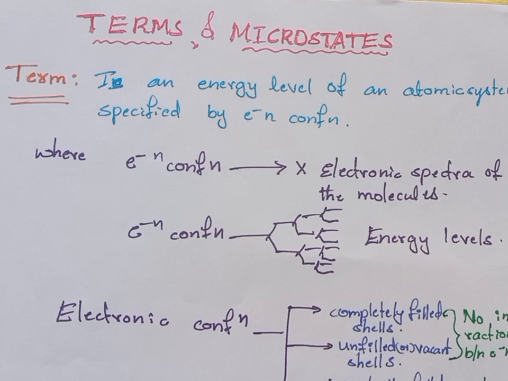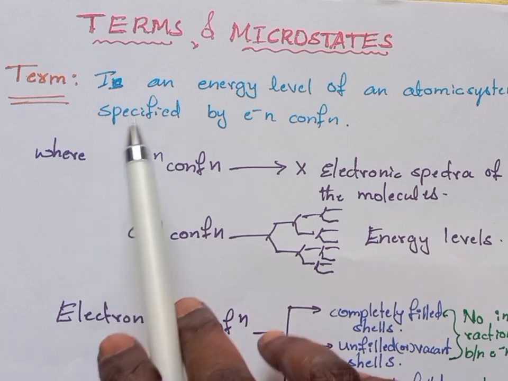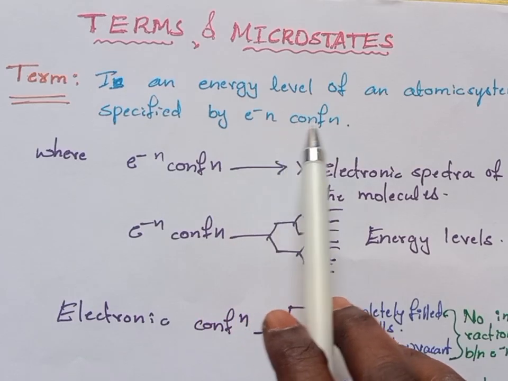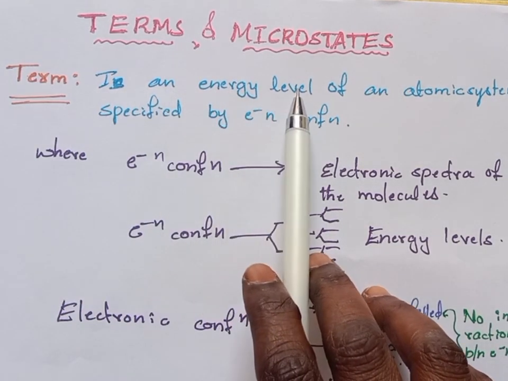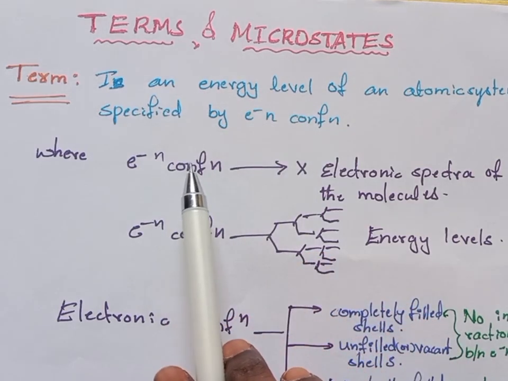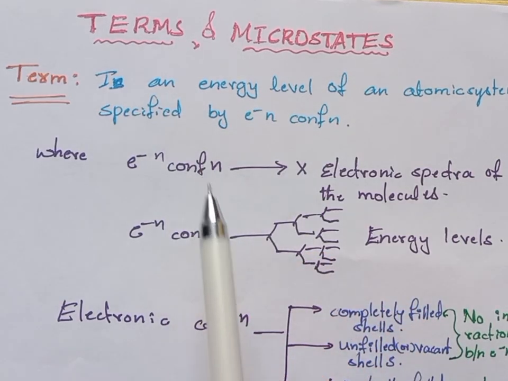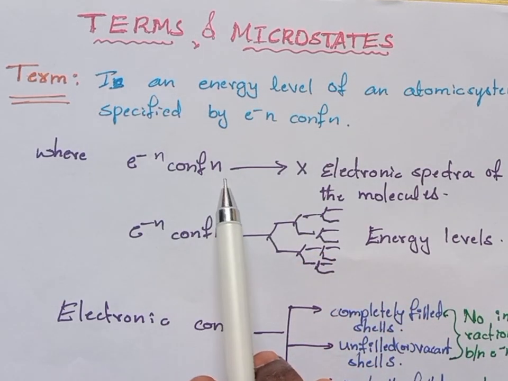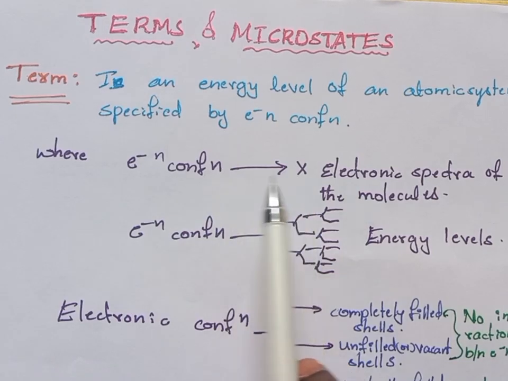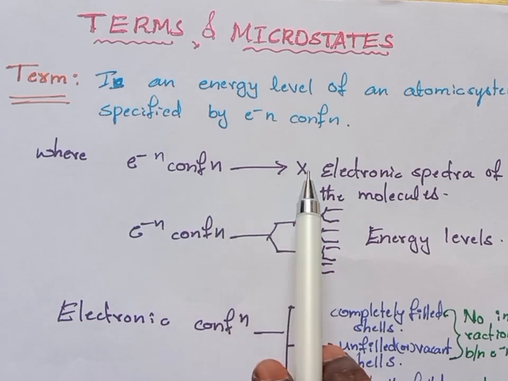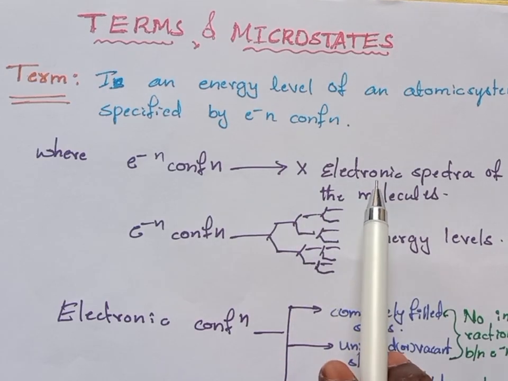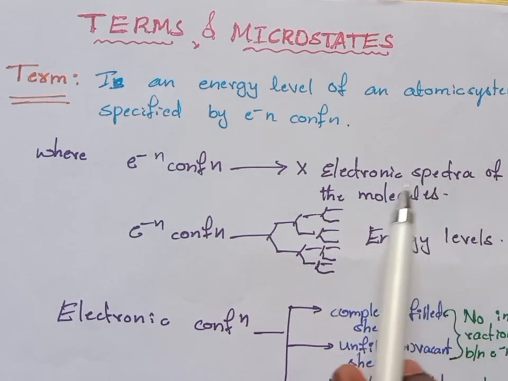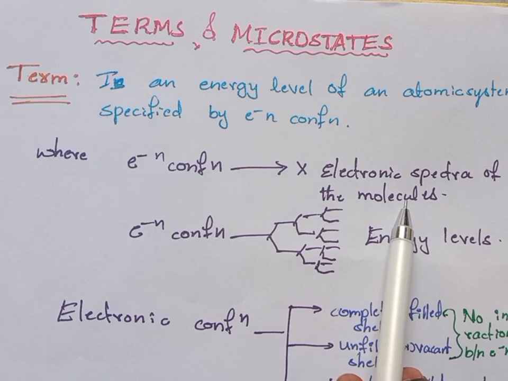What is a term? Generally, the term is an energy level of an atomic system specified by electron configuration. The term is nothing but an energy level from the electron configuration. Generally, the information from the electron configuration is not enough to get the total information about the electron spectra of the molecule.